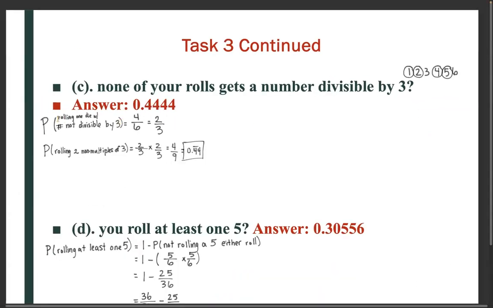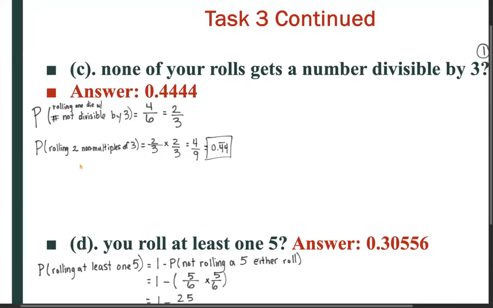So the probability of rolling one die with a number not divisible by 3 is 4 over 6, which can be simplified to 2/3.